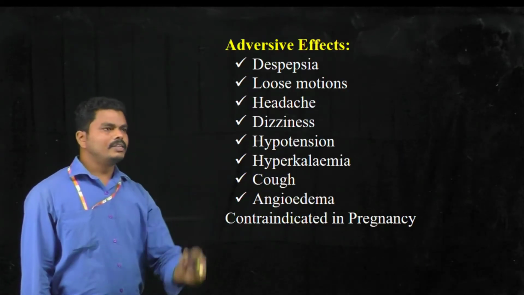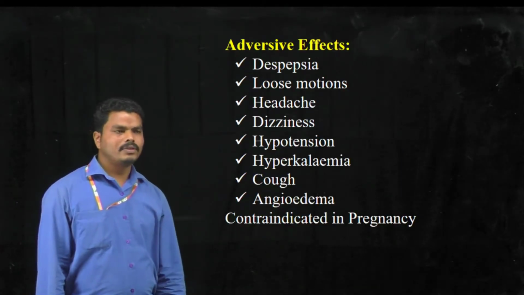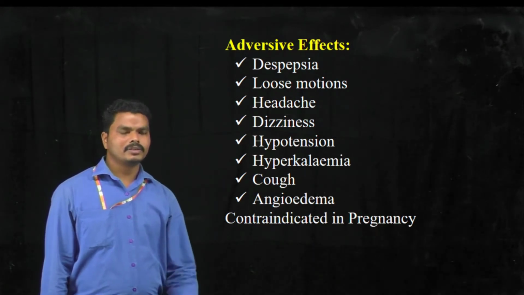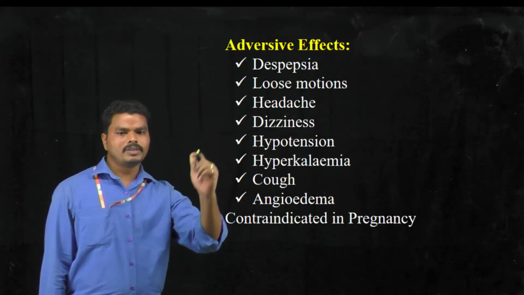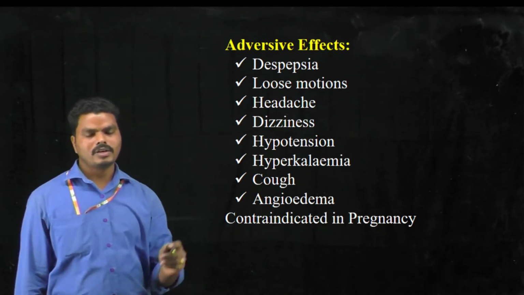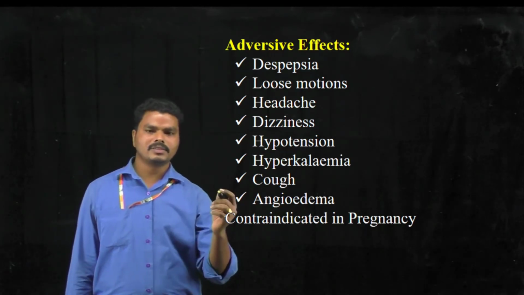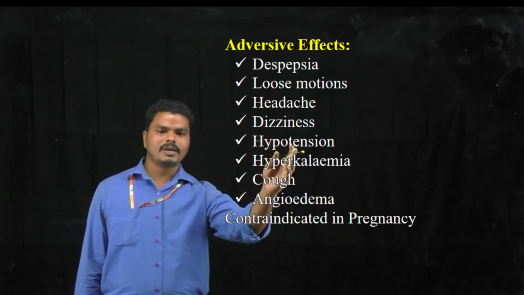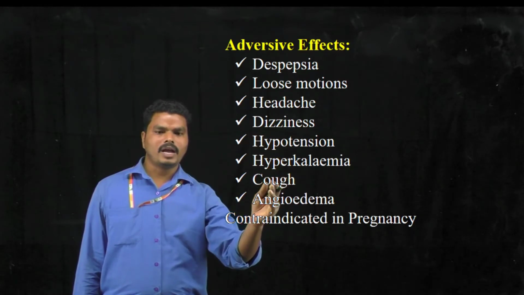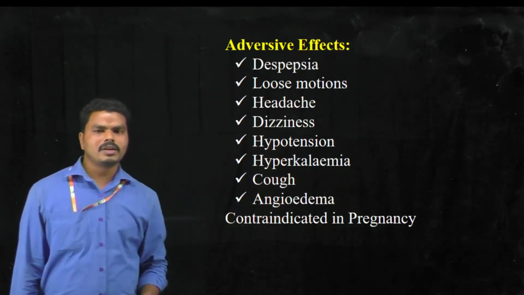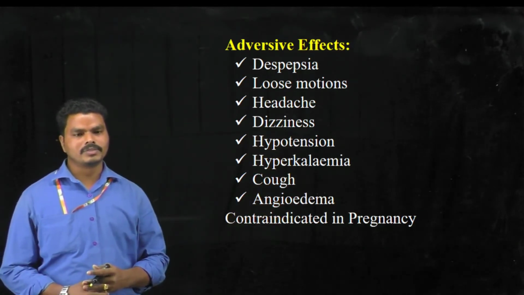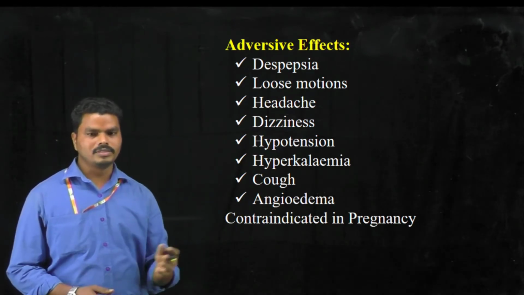Here we can see the adverse effects of direct renin inhibitors: dyspepsia, loose motions, headache, dizziness, hypotension, hyperkalemia, cough, and angioedema. These drugs are contraindicated in pregnancy, that means in case of pregnancy, these drugs are avoided.